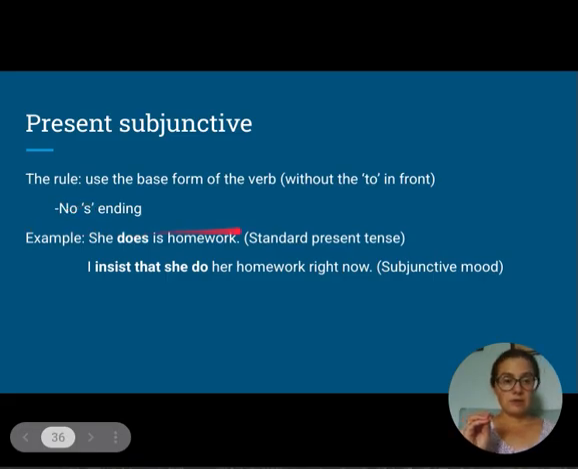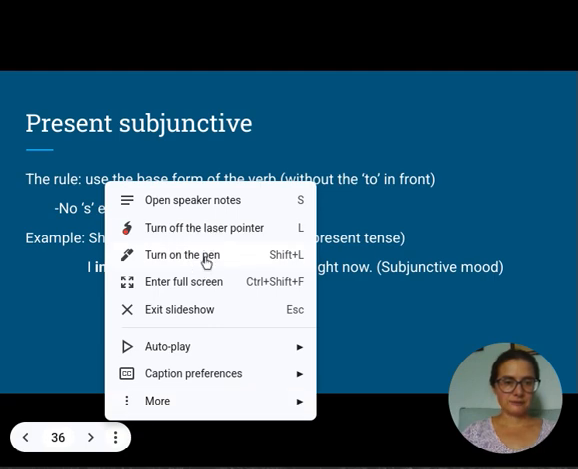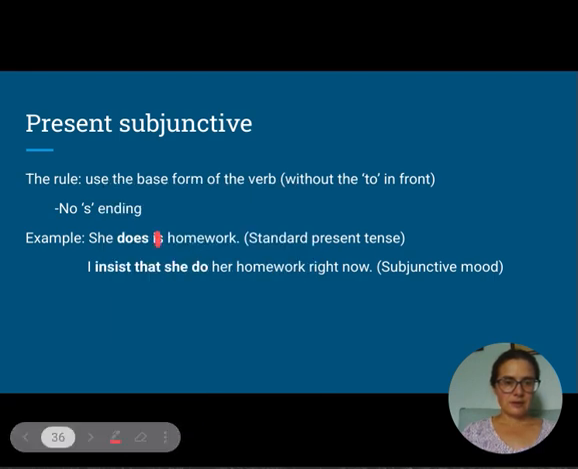Now, an example of the standard simple present tense here is, it should say, she does her homework. Look at that mistake there. She does her homework. Let me just cross that out. She does her homework, it should say.